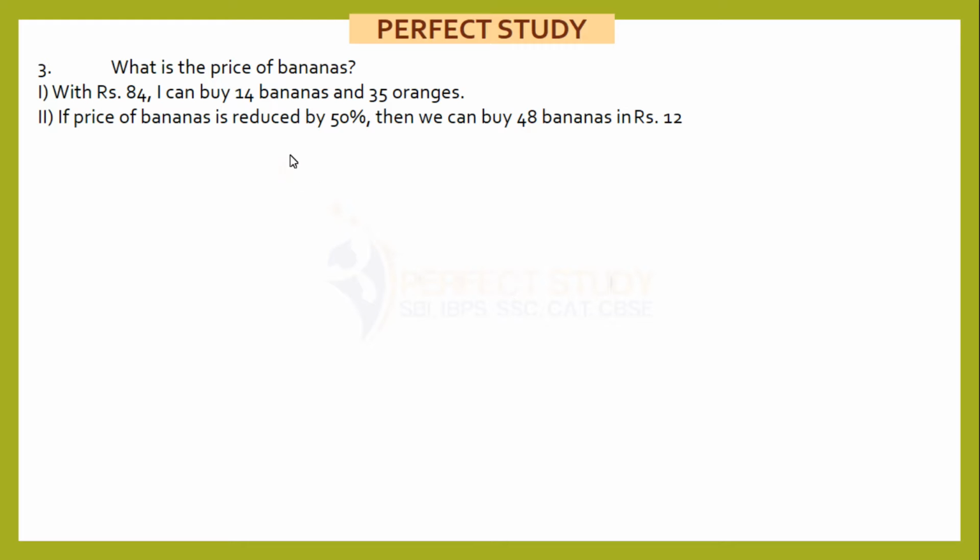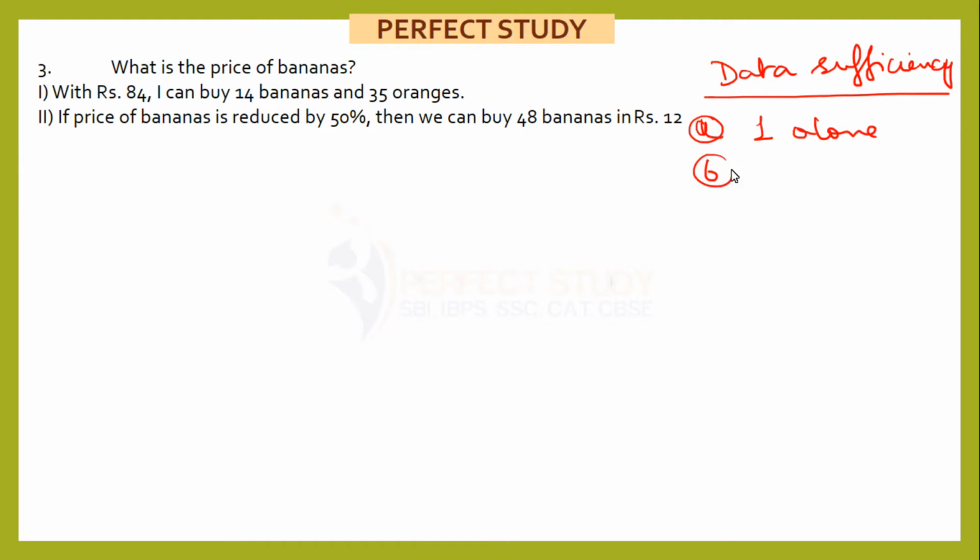Next, 33. Now this is a data sufficiency question. Due to lack of space, I have not written the detailed instructions here. I hope that most of you know the format of data sufficiency. Still I am writing it here. You are supposed to answer option A if statement 1 alone gives the answer.